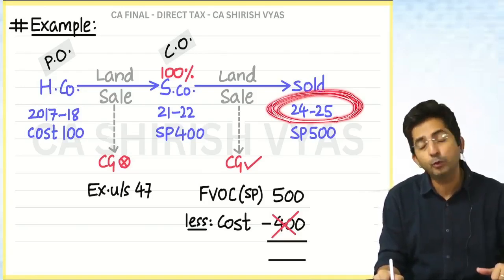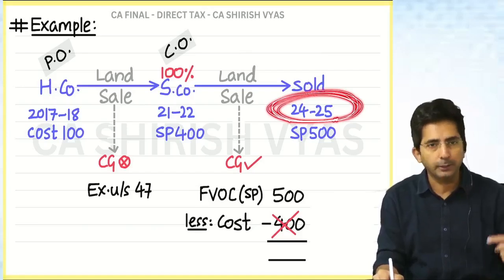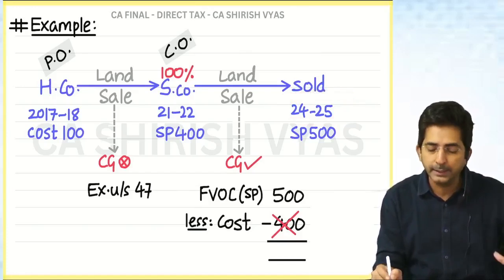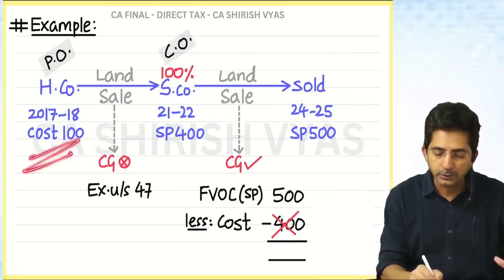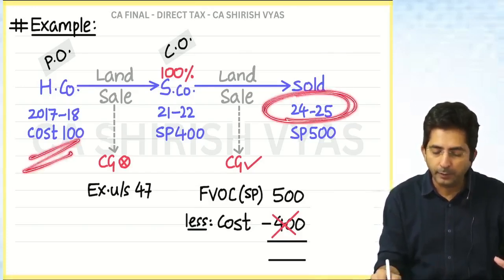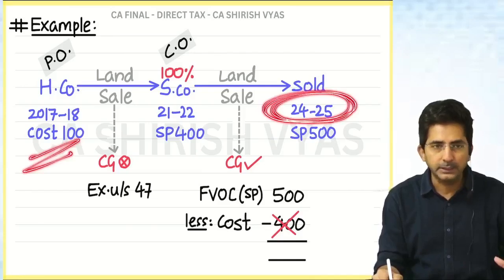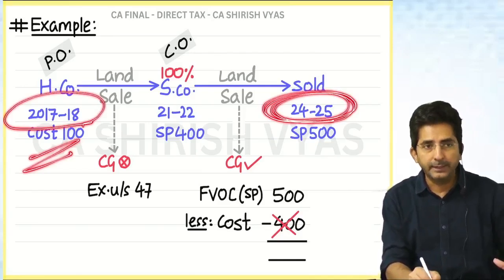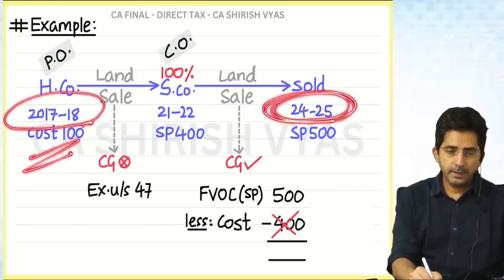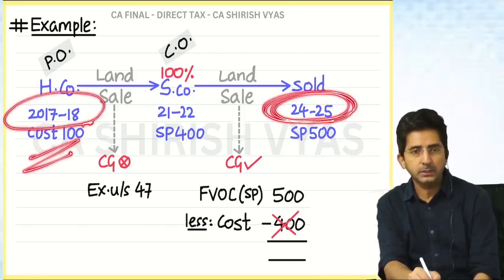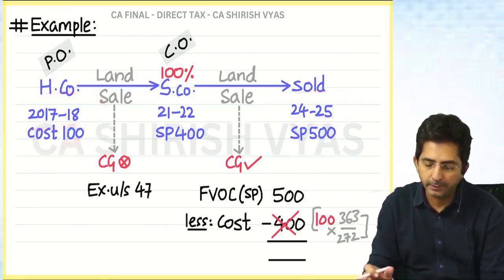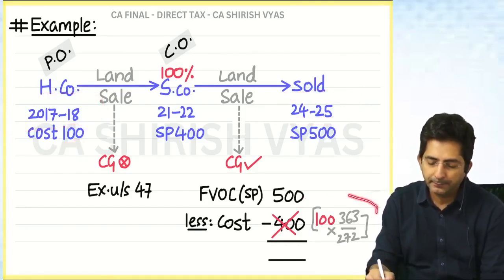How? Cost into index upon index. Upper is transfer year, below is purchase year. Give the index. 100 is the cost into index for 24-25, 363, divide by index for 17-18. Search and tell me, index for 17-18 is how much? 272. Anyways, index will be given in the question. See, I have done it here. Have I done it correctly?